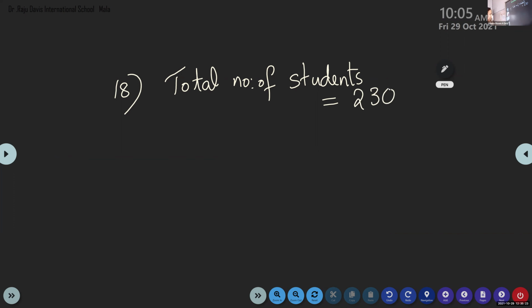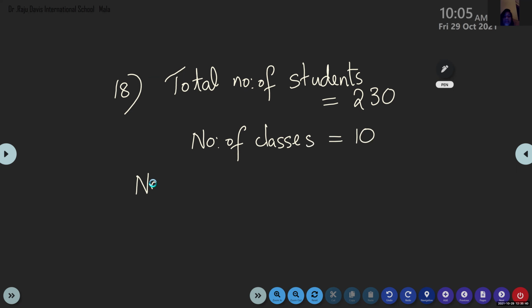How many classes are there? 10. Then what we had to find out? Number of students in each class. Yes, number of students in each class. Simple.